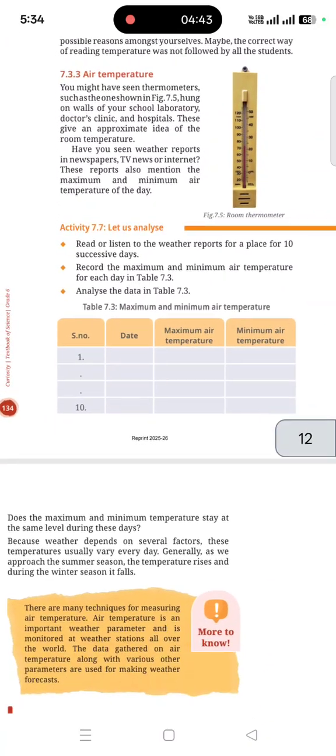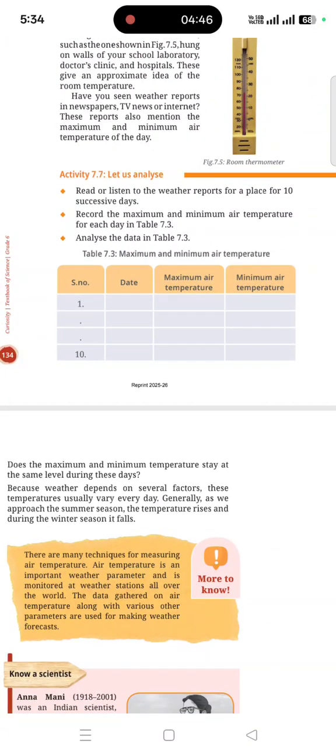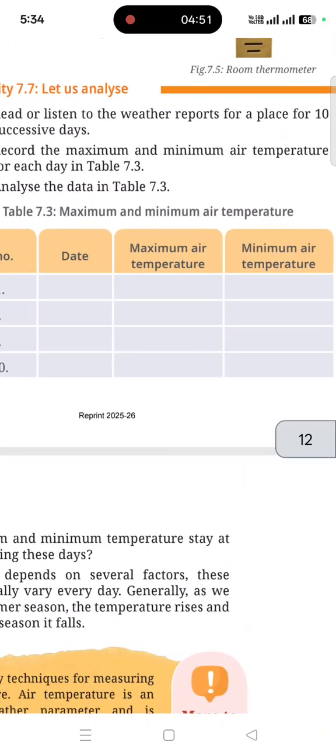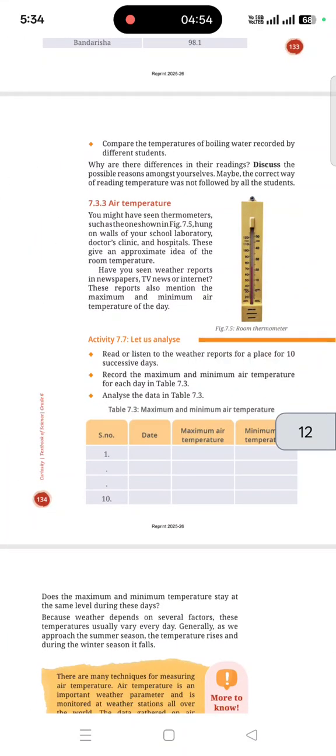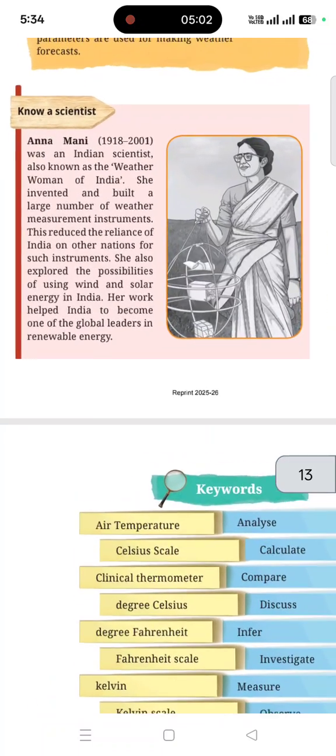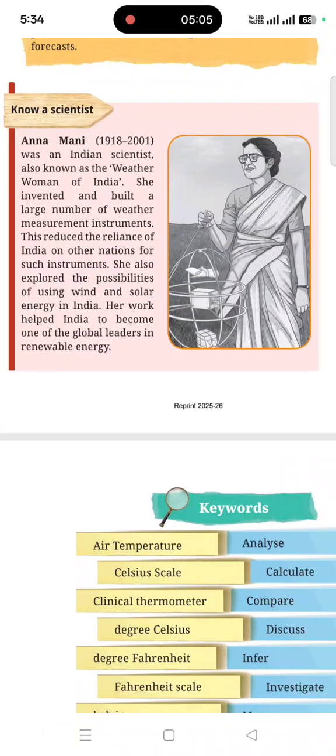Then air temperature. This is another kind of room thermometer to measure the temperature in a room, which is also present in the AC. When you just switch on the AC, you can observe that measurement. Here you need to know a scientist, Anna Mani, an Indian scientist also known as the weather woman of India. She built a large number of weather measurement instruments, which reduced India's reliance on other nations for such instruments. She also explored the possibilities of using wind and solar energy, and her work helped India become one of the global leaders in renewable energy.